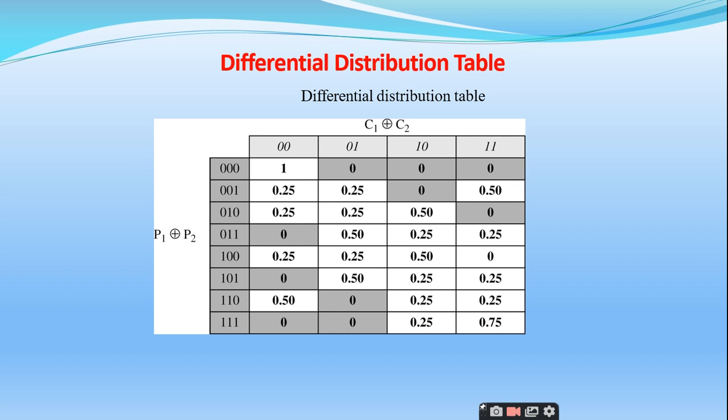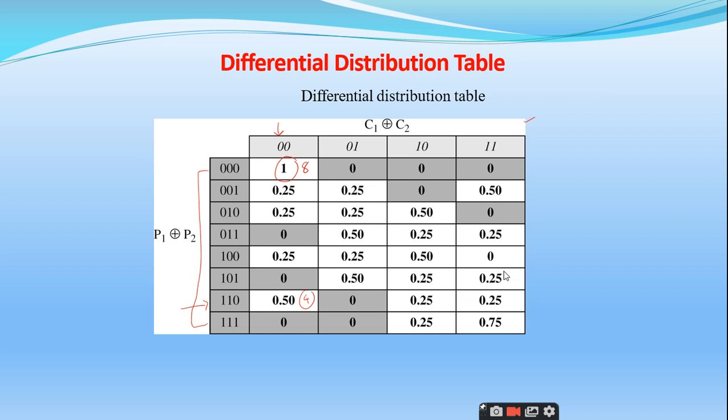So this is the actual distribution table we have, the differential distribution table. Here we have 8 combinations mapped to only this 00, and as I told, here the value is 4 in the previous table, right? So 0.50, that means 50% probability. Whenever the difference of the plain text is 110, there is 50% probability that the difference of the outputs will fall into this category. Like that, the distribution table is generated.